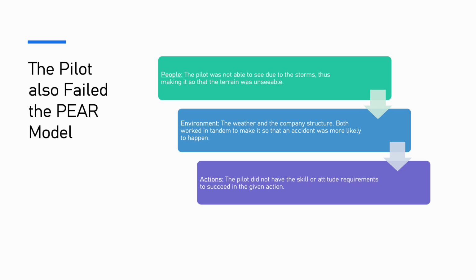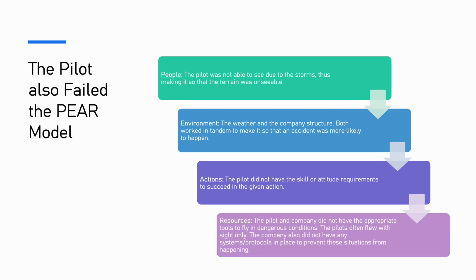Third, we have actions, which is the pilot did not have the skill or attitude requirements to succeed in the given action. So maybe he felt a sense of, oh, I can do this. I'm skilled enough. I'm talented enough to do this. And maybe he was. Maybe the storm was more intense than he had expected or than he had experienced before. We just don't know. But he simply did not make the right choice given the circumstances.